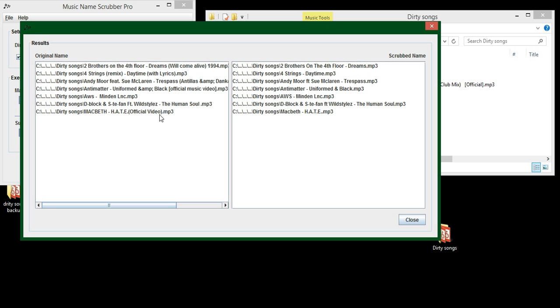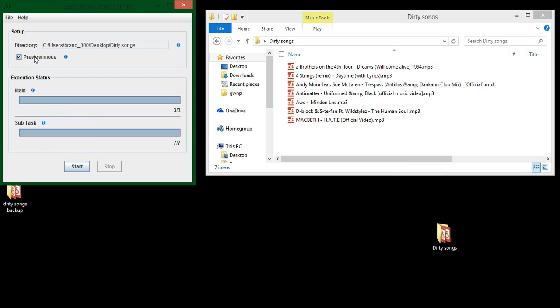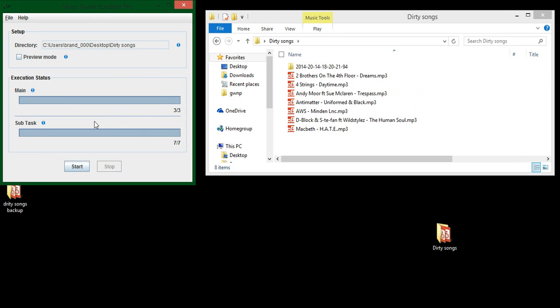Now that we're happy with the preview result, we want to actually make the changes. Uncheck preview mode and hit start. As you can see, the actual song names were changed.